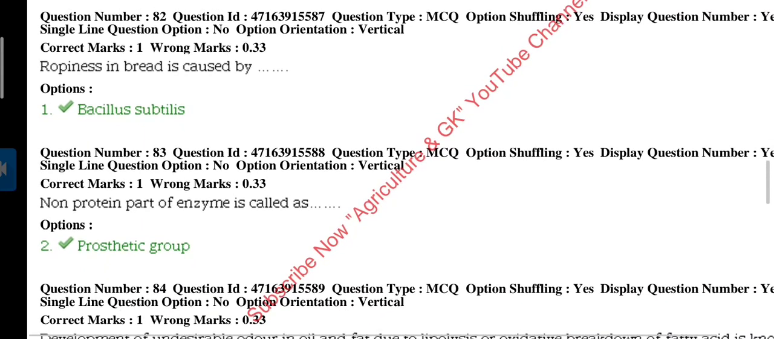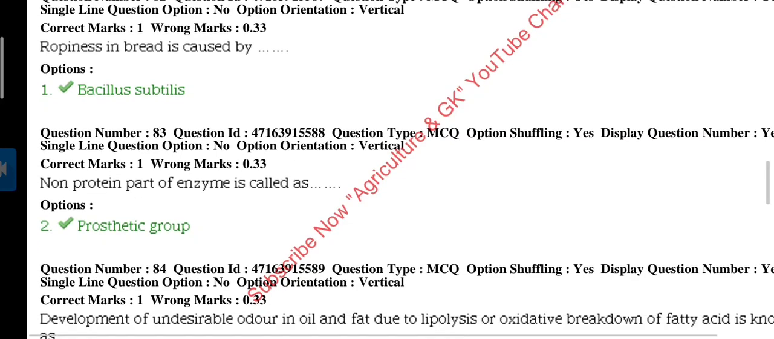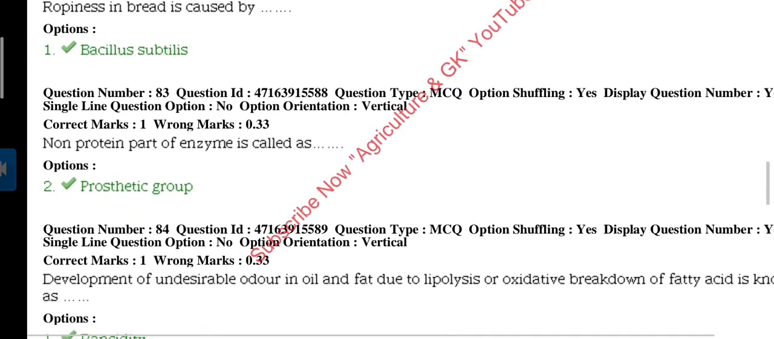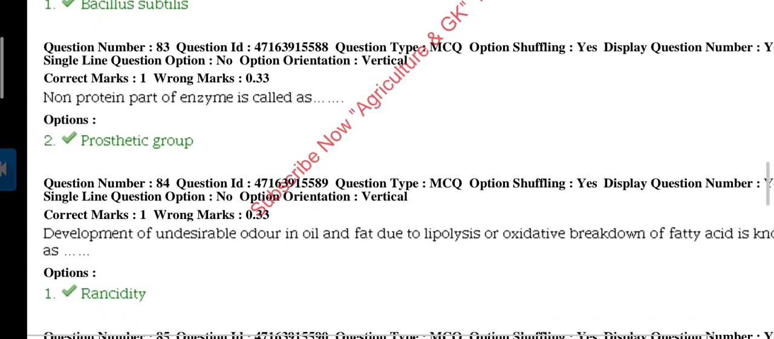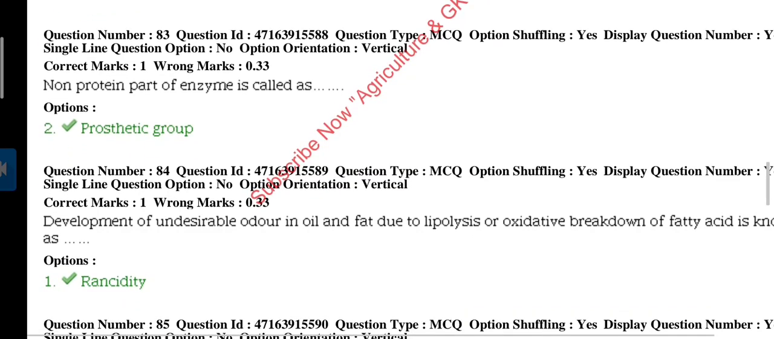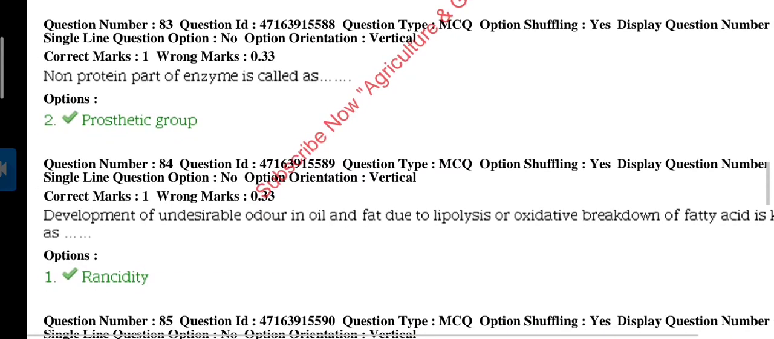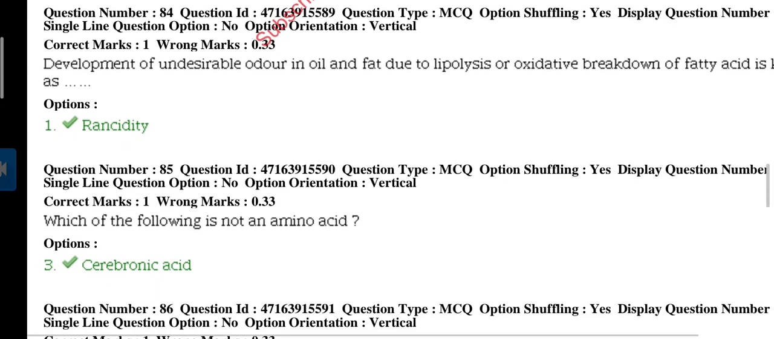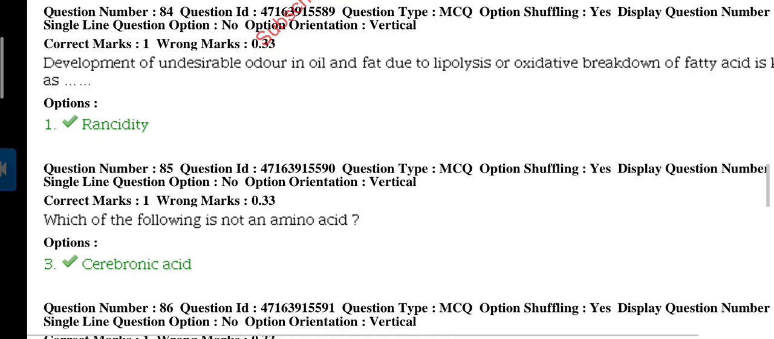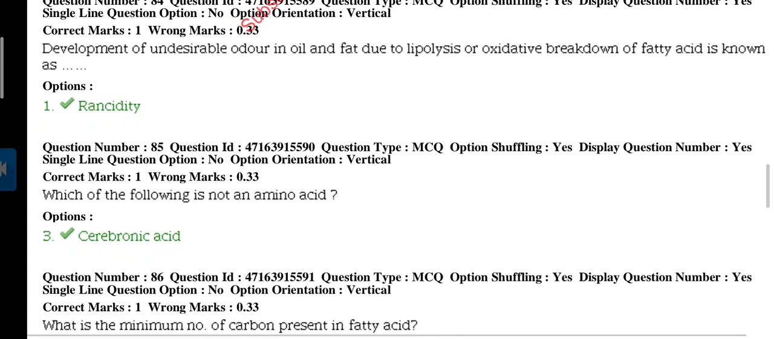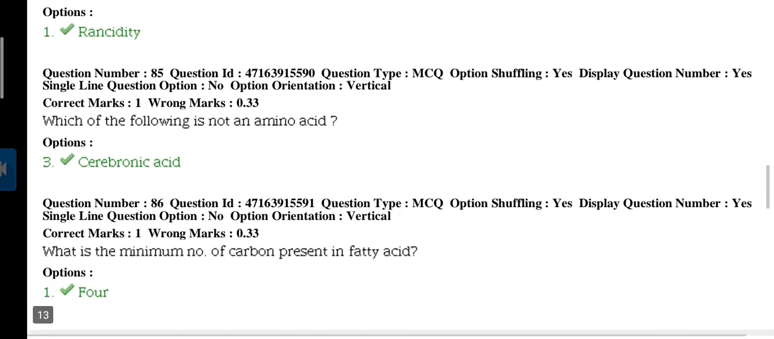Ropiness in bread is caused by, answer is Bacillus subtilis. Question 83. Non-protein part of enzyme is also known as prosthetic group. Question 84. Development of undesirable odor in oil and fat due to lipolysis or oxidative breakdown of fatty acid is known as, answer is rancidity.